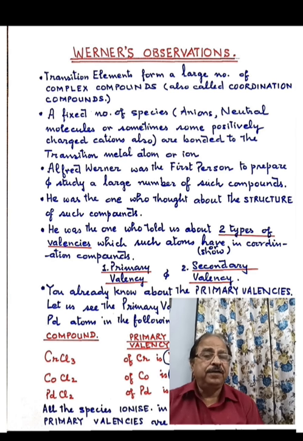So Werner prepared such compounds and formed an idea about their structure. After doing these experiments, he gave an idea that a transition metal atom in such compounds exercises two types of valencies. One is called primary valency and the second is called secondary valency. Till now, you have heard only about primary valency, right? If I ask you, students, what is the valency of chromium in chromium chloride, CrCl3?